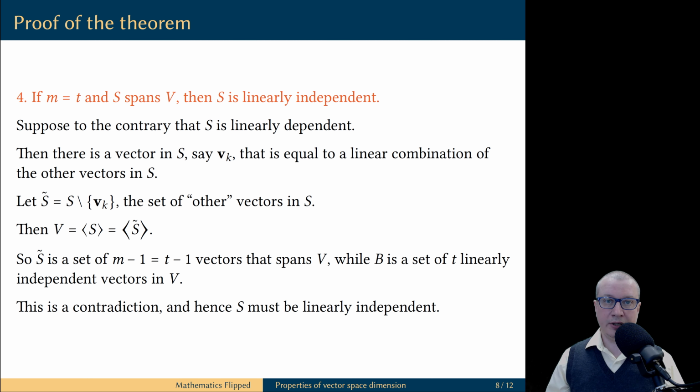So, a linearly independent set B is a larger set than a spanning set S tilde. We know this is impossible. This is a contradiction. Our contradiction was caused when we assumed that the set S is linearly dependent. Therefore, the conclusion that we draw from this is that the set S must be linearly independent.